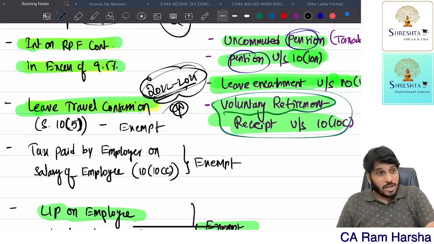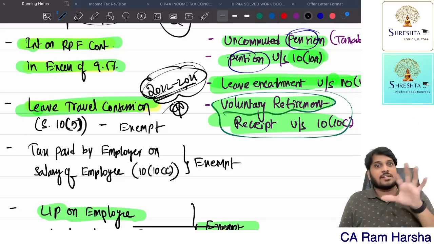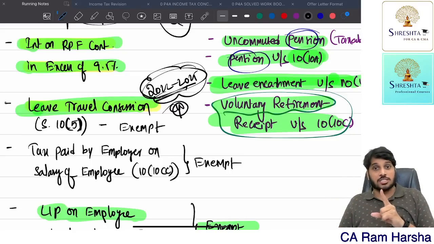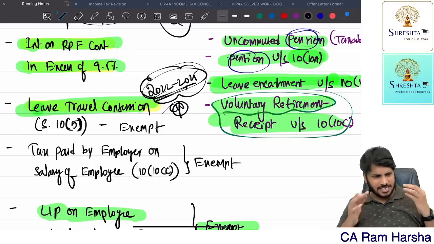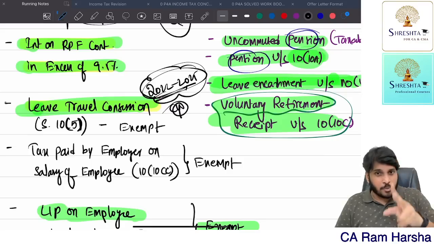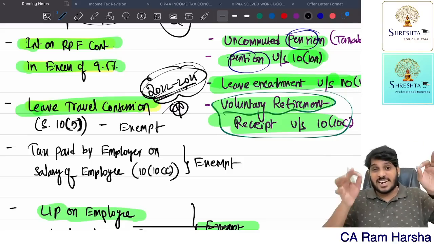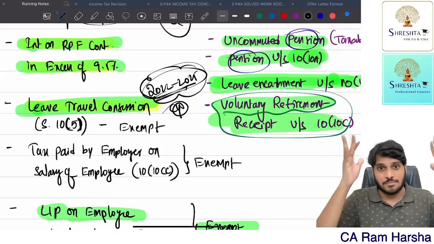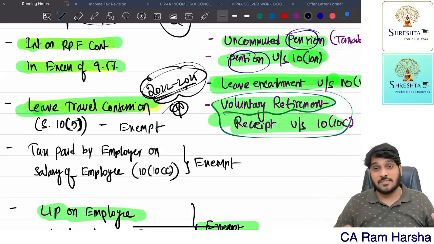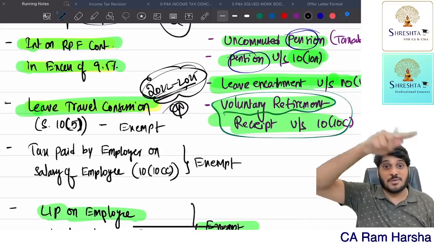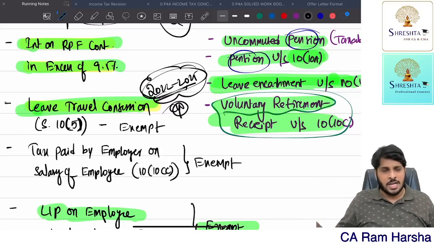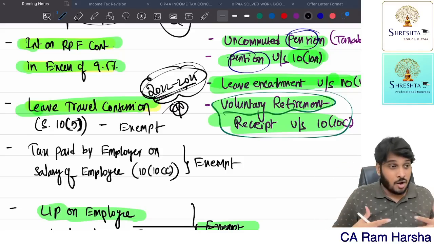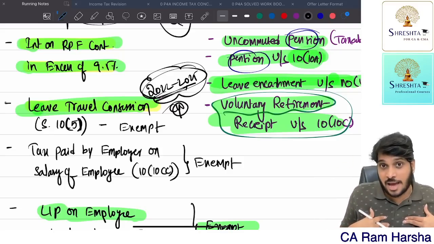Now, this employee went for a holiday trip. The entire trip cost, not staying and lodging, only travel cost, the company reimbursed fully. The entire travel expenditure for the journey the employee went on, the company paid. The entire amount is exempted, provided the leave travel is within India, not outside India. Whatever travel expenditure the company is bearing for leave travel within India, that is fully exempt.